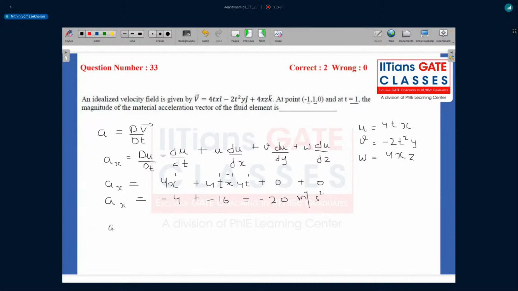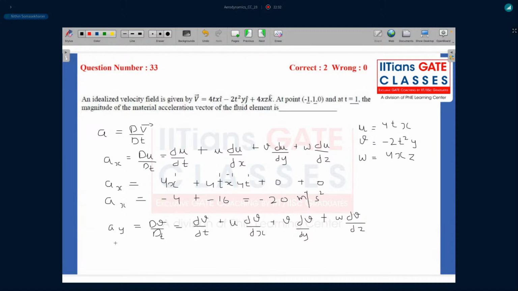Now let's calculate my ay. It's nothing but dv by dt, the same thing as earlier, but with v in all the derivatives: dou v by dou t plus u into dou v by dou x plus v into dou v by dou y plus w into dou v by dou z.